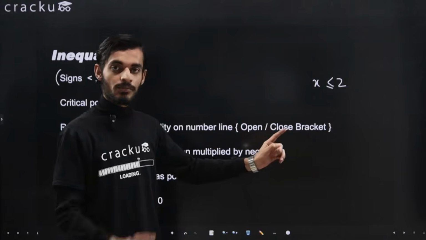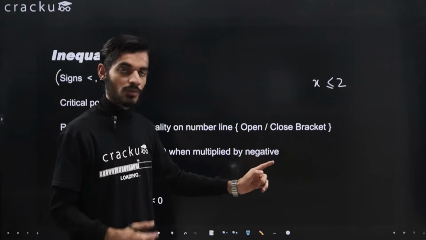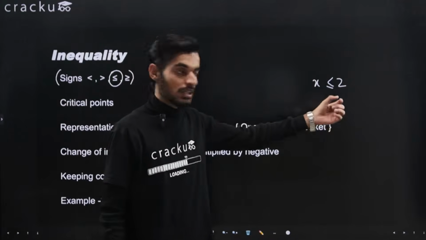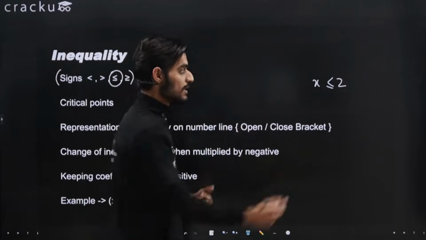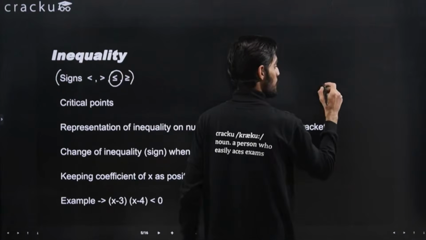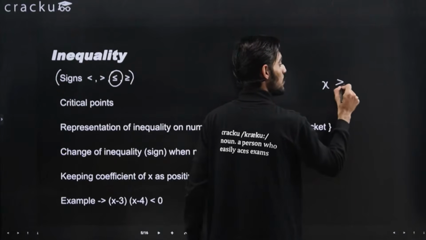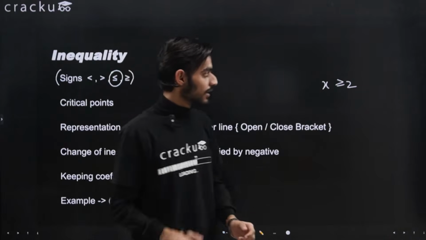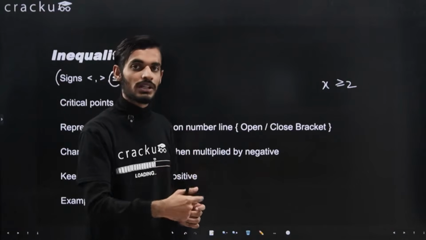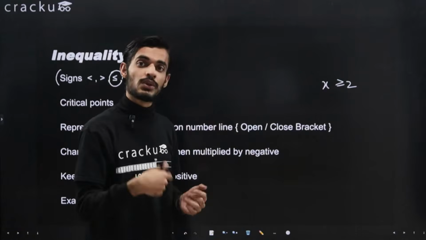But in this case all those values will be counted, but apart from this, 2 will also be counted, because x is either less than 2 or equal to 2 also. Similarly, if we have a condition that x is greater than or equal to 2, now again using the last example, x can take all the values that are greater than 2 as well as equal to 2 also.